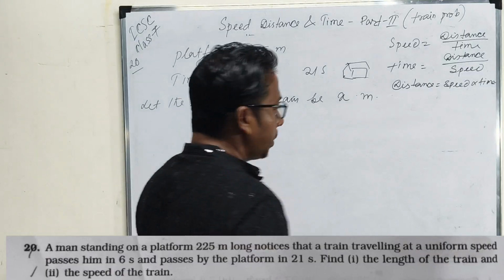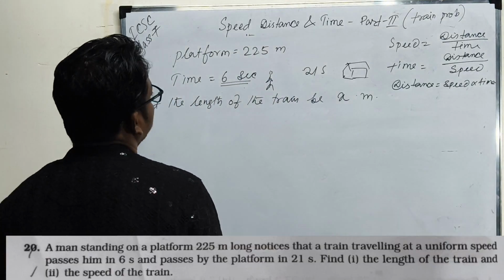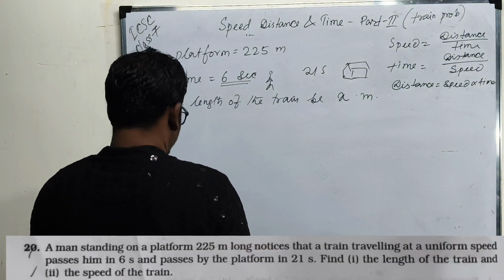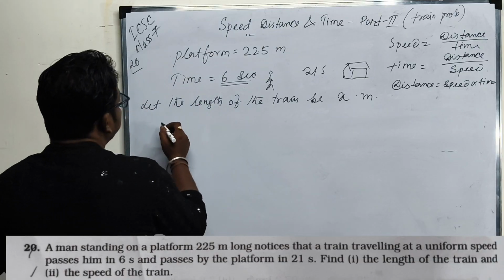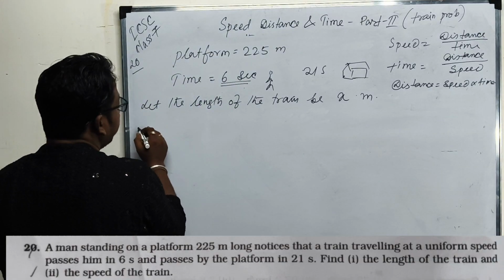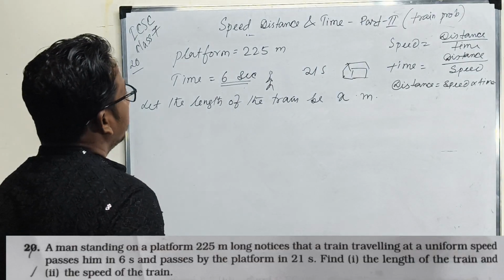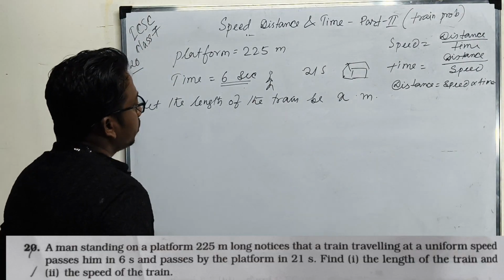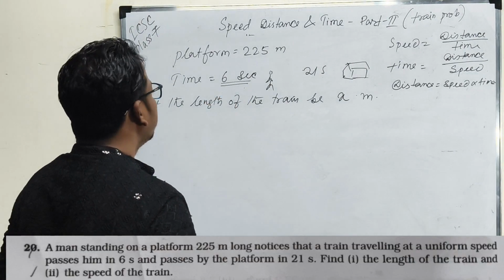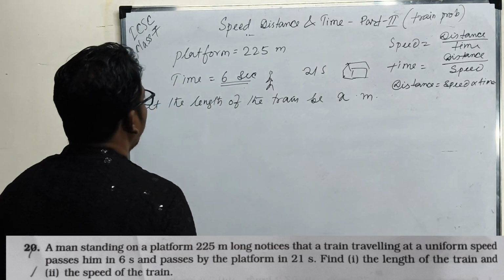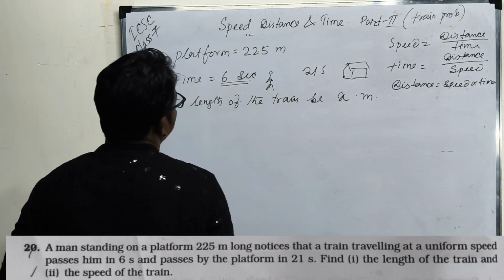They are asking about the speed of the train. Here we are applying the proportional method. In the proportional method, it is very easy to sort out the particular problem. Easily you can sort it out. How? Just look at it.